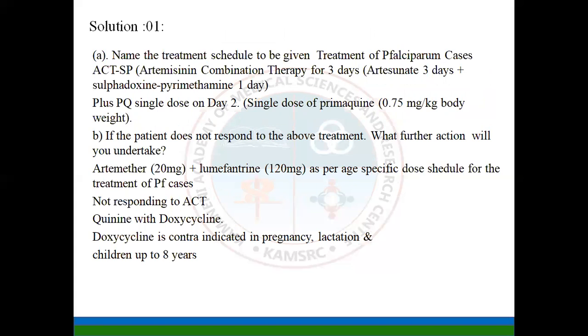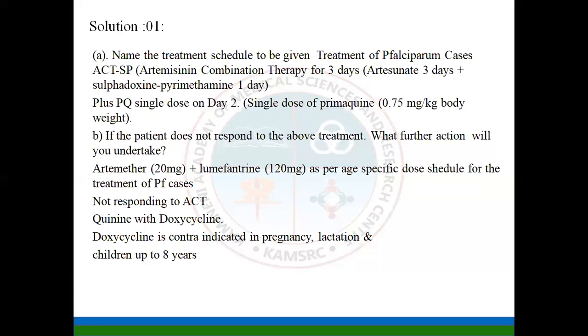What treatment we give for falciparum cases is artesunate combination therapy for 3 days. That is, artesunate for 3 days plus sulfadoxine-pyrimethamine on day 1. Plus we use a single dose of primaquine on day 2, that is 0.75 milligram per kg body weight. So on day 1 we use ACT combination therapy, then a single dose of primaquine, that is 0.75 milligram per kg body weight. That is the treatment given.